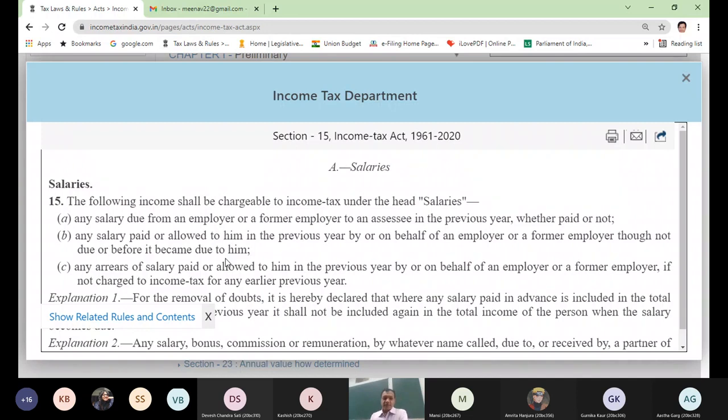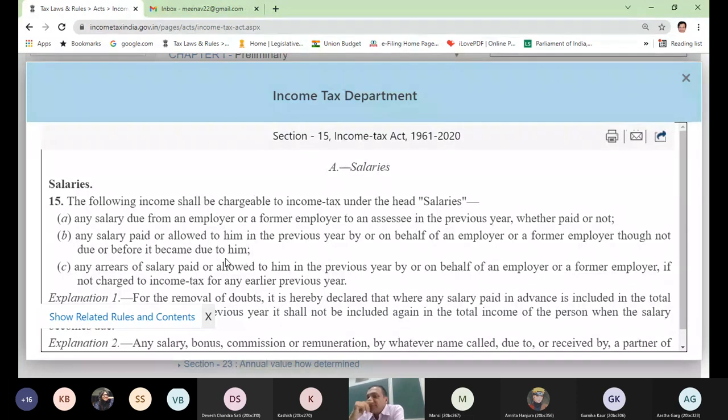Clause A. Any salary due from an employer or a former employer to an assessee in the previous year, whether paid or not. What my clause A says is that when your salary has become due, you have to include this as your income. You cannot say that I have not yet received the amount. The Act says it does not matter whether you have received it or not. You might receive it in future, but it has become due. Include this as your salary income and pay us the tax.